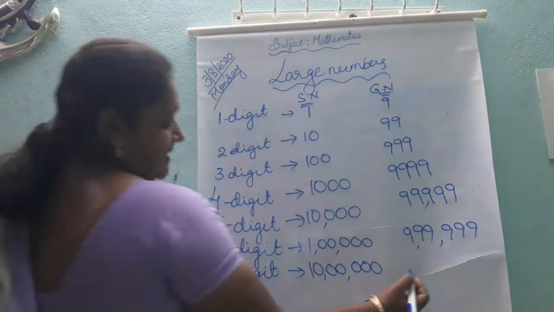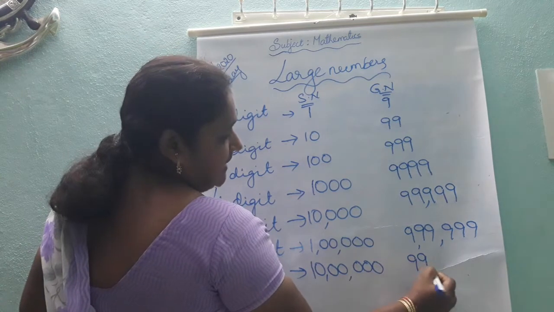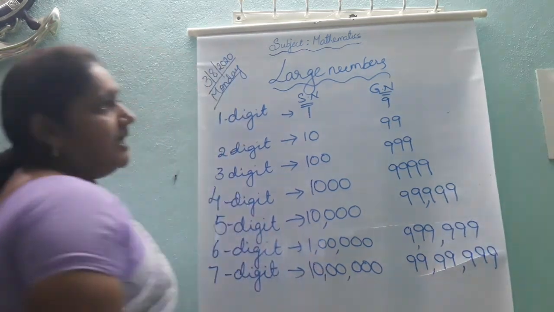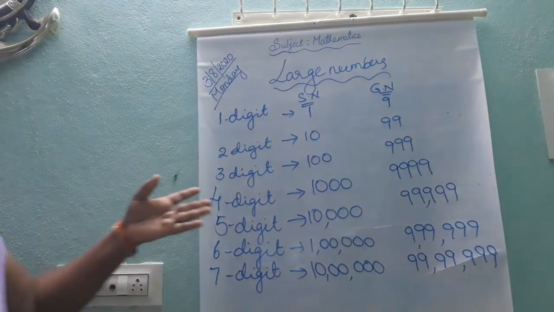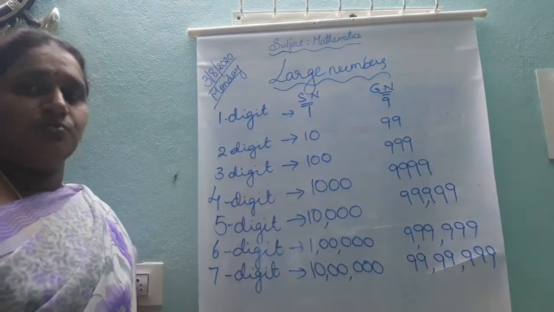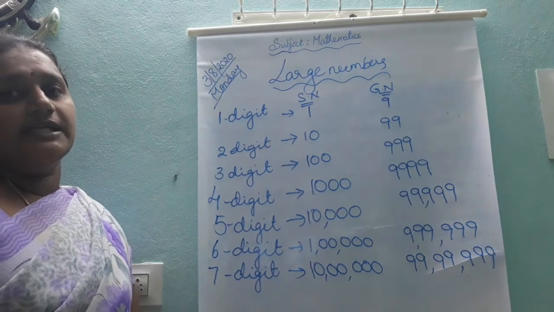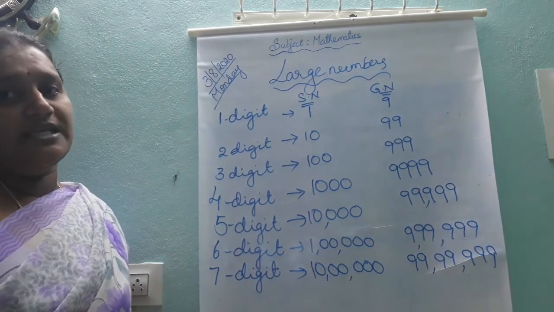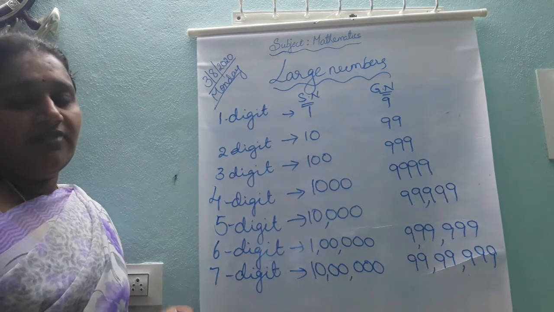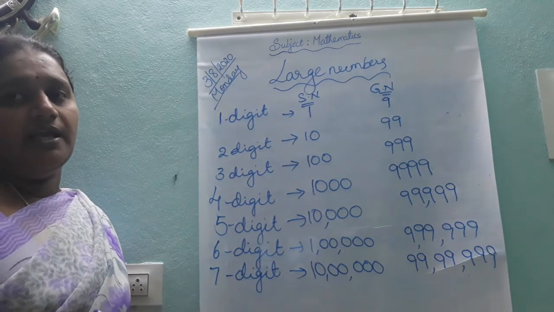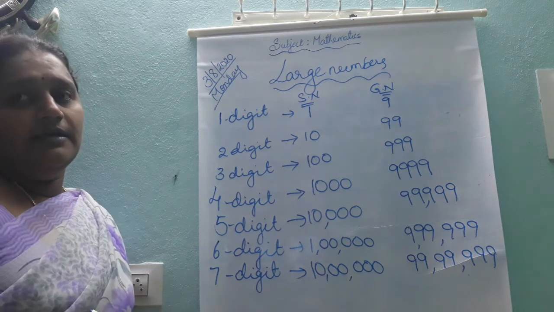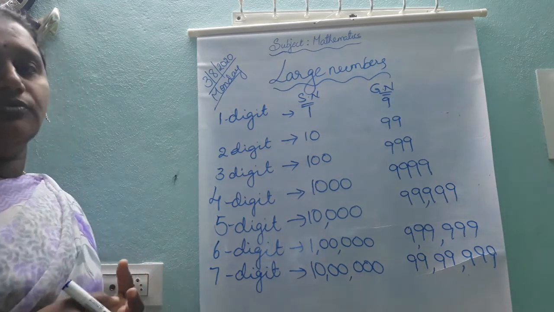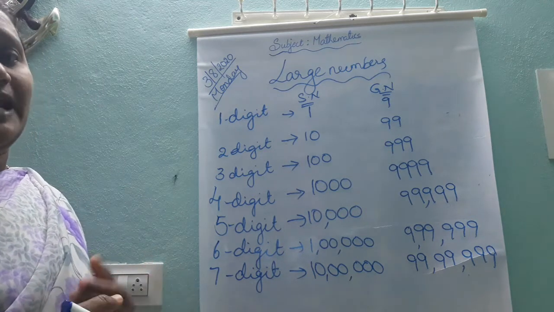What is the greatest 7-digit number? 99,99,999. Like that you can write. So by seeing these tabular forms, we can come to a conclusion. What is that? For the smallest 1-digit, smallest 2-digit, smallest 3-digit number, if they ask, the smallest number always starts with 1. The remaining places are filled next; for example, if they ask us to find the smallest 5-digit number.